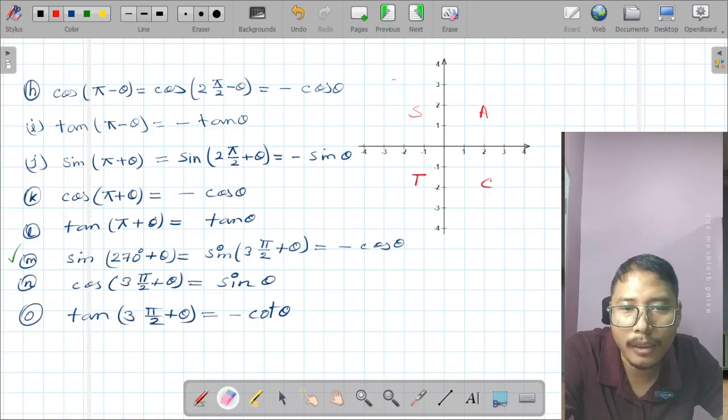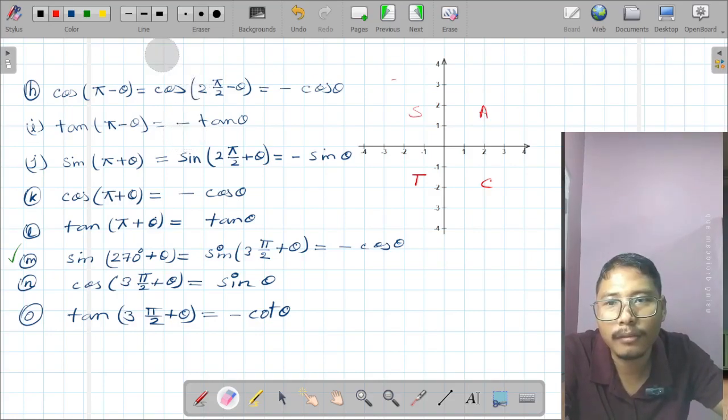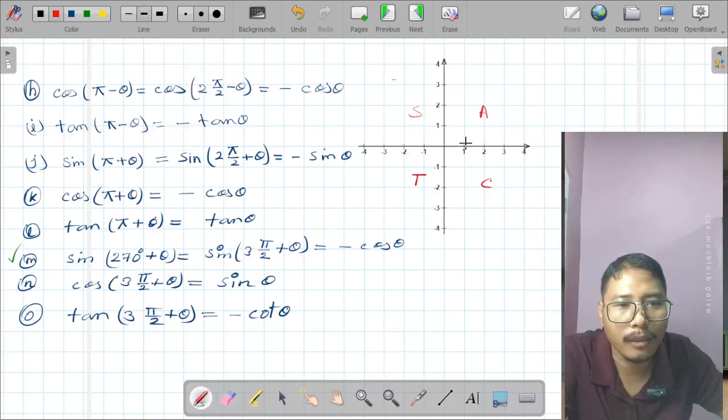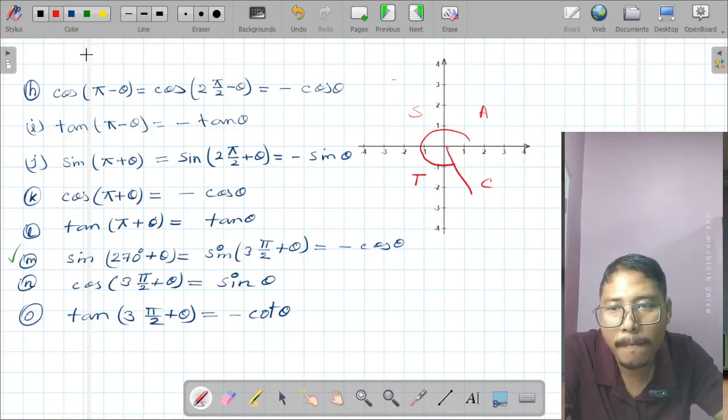That means the angle is greater than 270 degree. That means the angle is somewhere here, like this. Suppose our angle is sine of 30 degree.